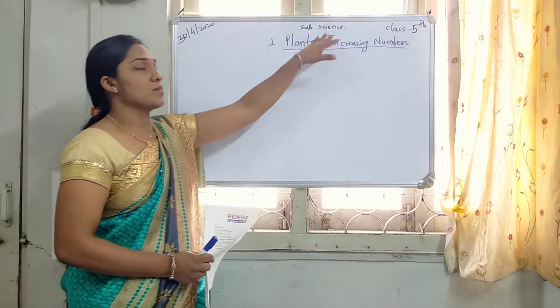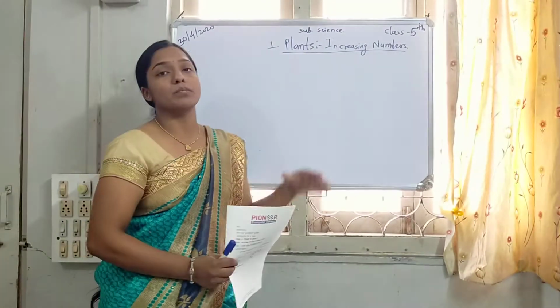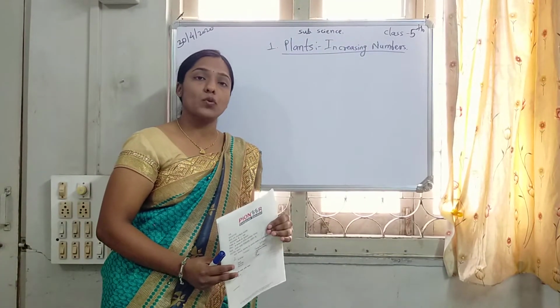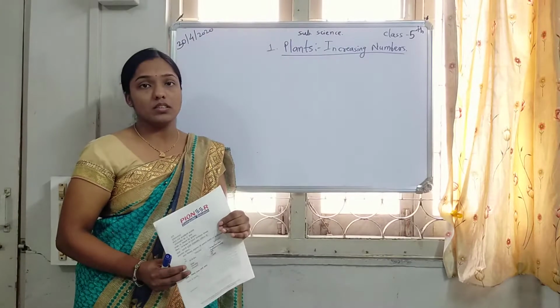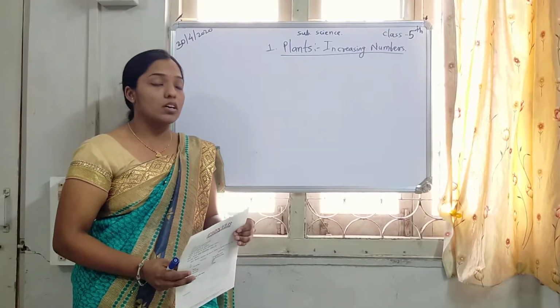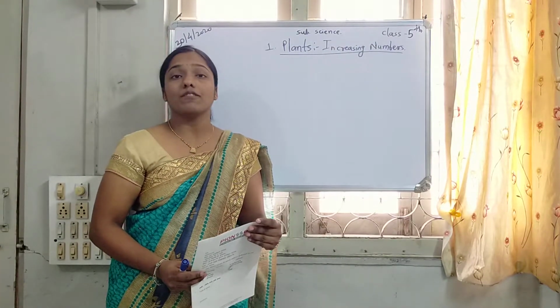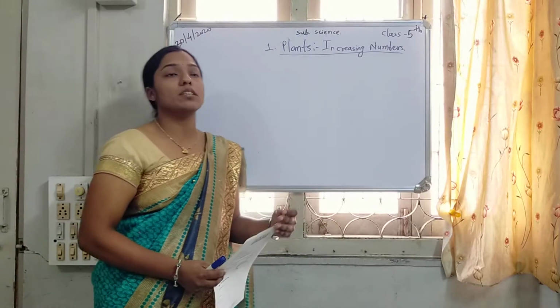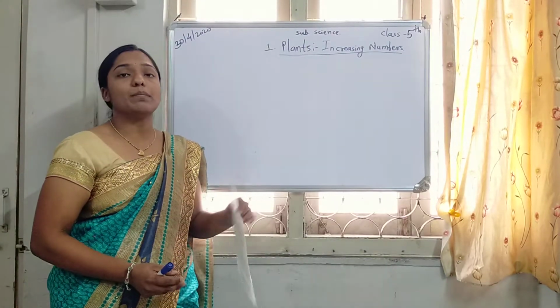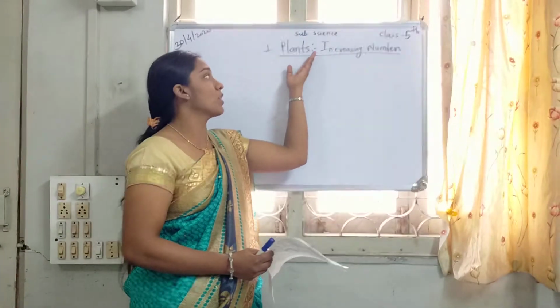We are studying the subject science, lesson number one, Plants Increasing in Numbers. In the previous class, class 4, you all studied the food and digestion chapter. In that, we learned how food is very important for all living things, and for food we depend on the plants. Why are plants important, and how is the number of plants increasing